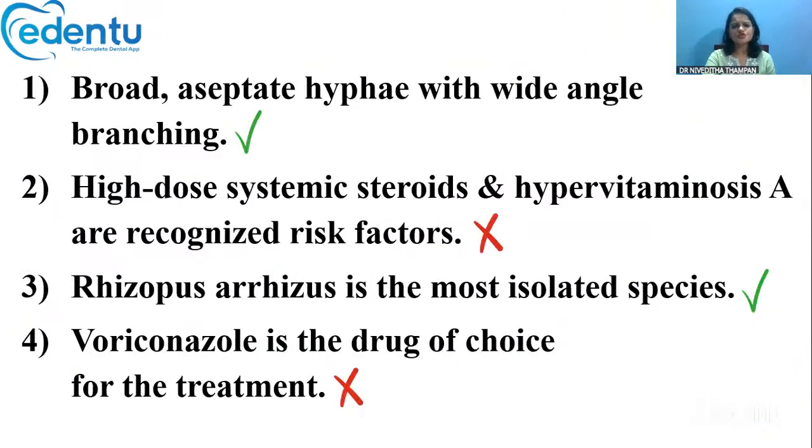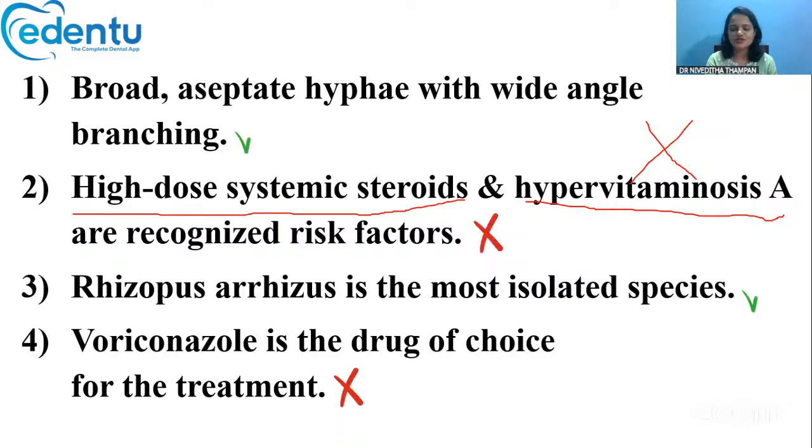So let's have a look at the statements. Broad aseptate hyphae with wide angle branching or 90-degree branching. Yes, that's true. High dose systemic steroids and hypervitaminosis A are recognized risk factors. The first part, high dose systemic steroids, is a true statement. But hypervitaminosis A, no. Hypervitaminosis A is not a recognized risk factor for mucor infection. Only high dose systemic steroids are